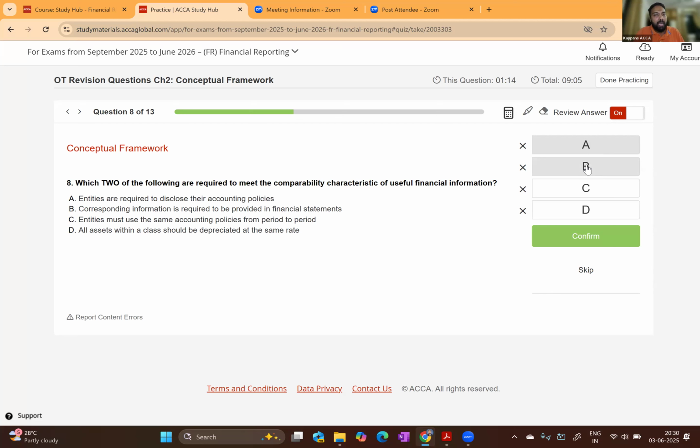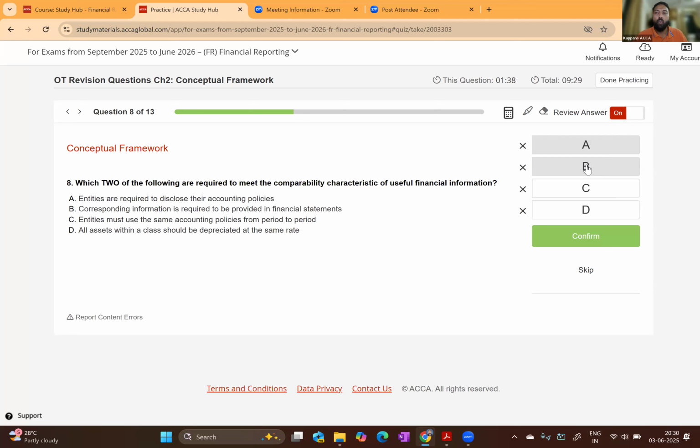In the real world, in the SOFP, current year figures are given and just next to them, previous year figures will also be given. In the profit and loss account, current year figures as well as previous year figures will be given. Those previous year figures are known as corresponding figures. So corresponding figures are given in financial statements for comparative purposes. So we got the answer A and B.